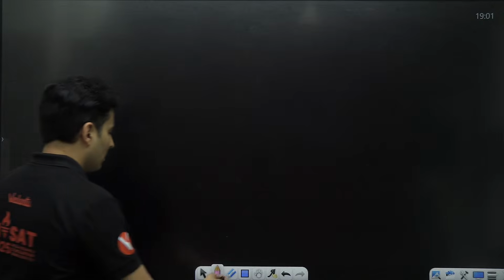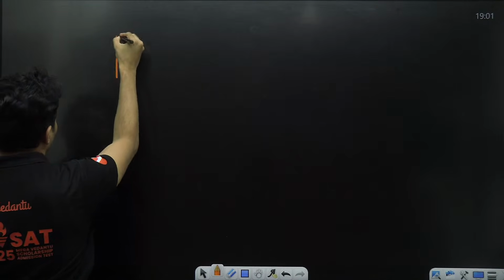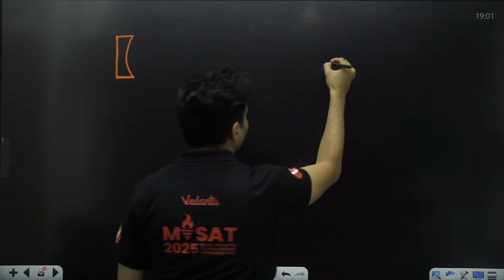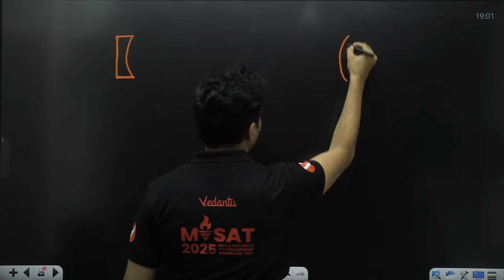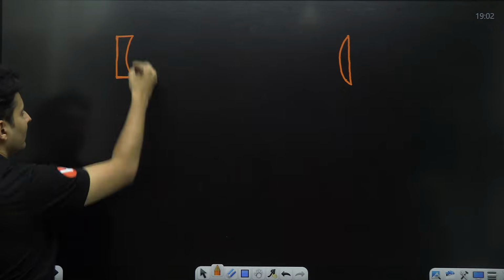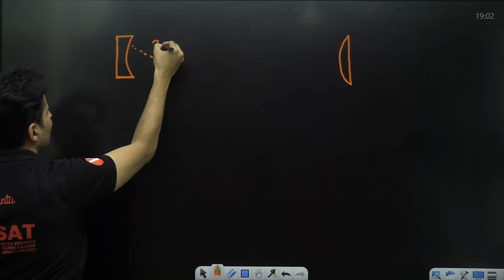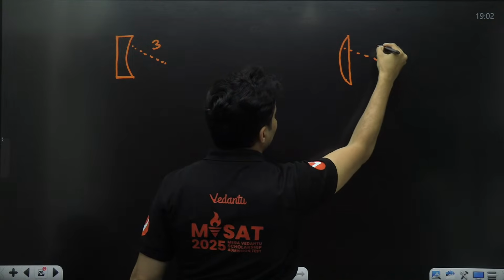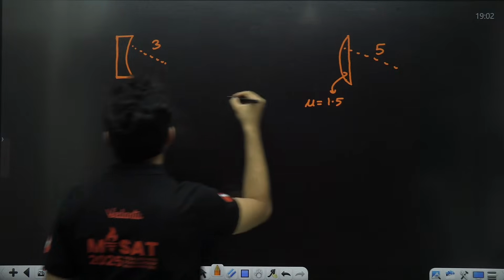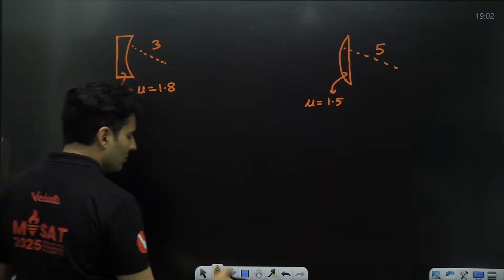Wow. Sir, what if I have a plane surface, sir, and this lens is there, then what do I do, sir? Or a curved surface like this, and then a plane surface over here. Plano-convex or a plano-concave. Okay, we'll do that also, not a big deal. Let's say this is some radius I'm taking, say 3. Let's say some radius I will take, let's say 5. Let's say this is 1.5 refractive index. Let's say this refractive index is something like 1.8. Okay, I'm just taking some values.